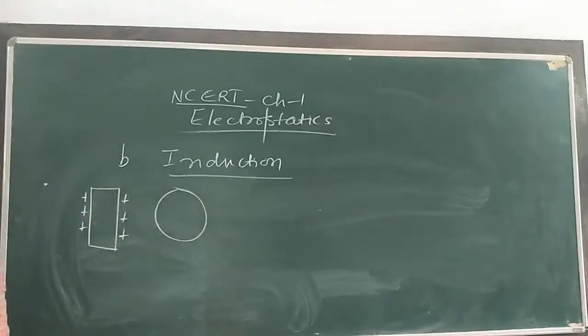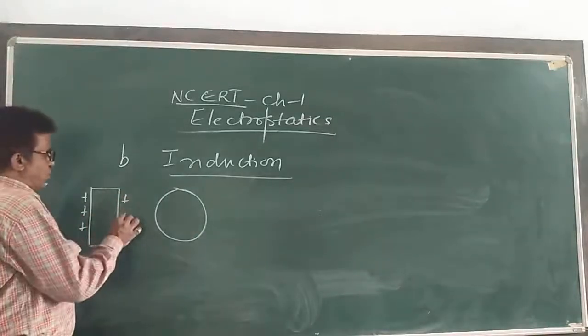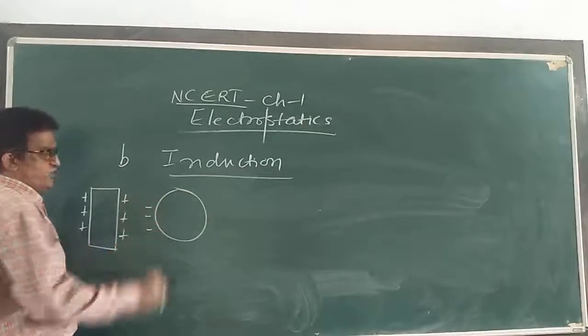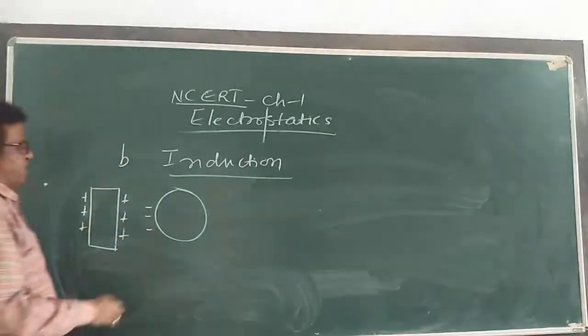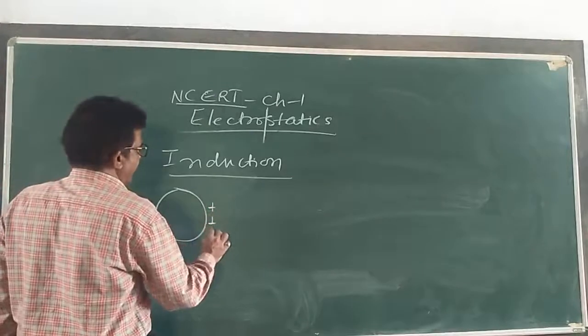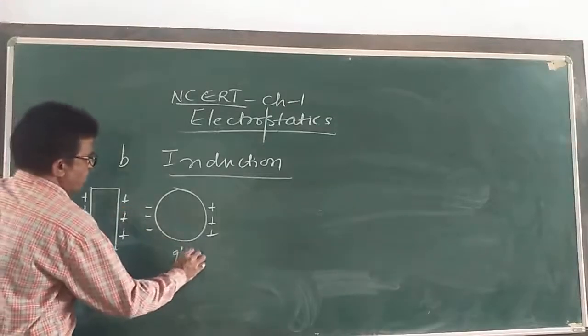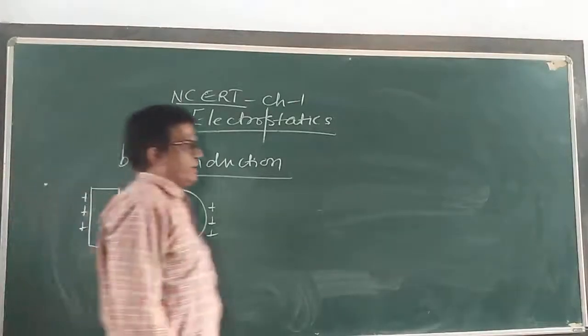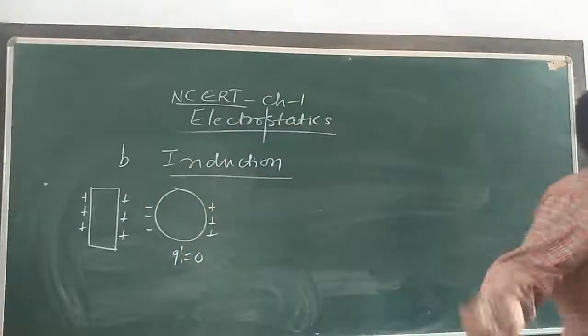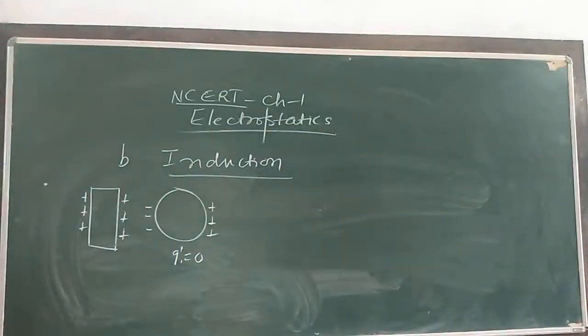Due to induction, what happens? If there is a positive charge here, then here it will create a negative charge. This process is called induction, and opposite here is the positive charge. Initially, it is an uncharged body; say the charge is 0 here. Draw this figure. A charged body is brought near the uncharged body. Then what are we going to see?